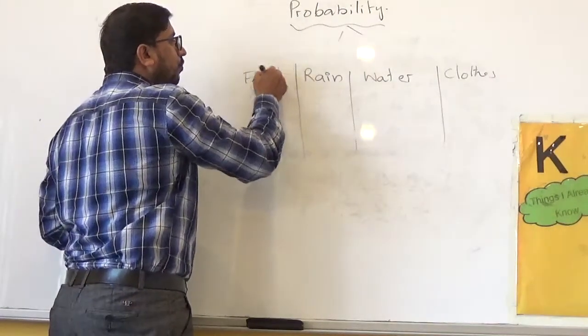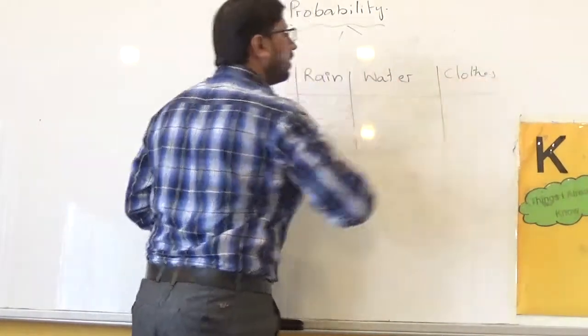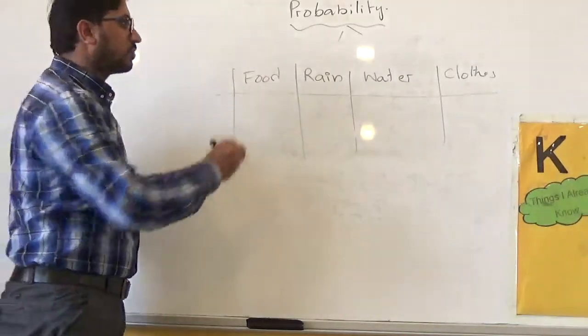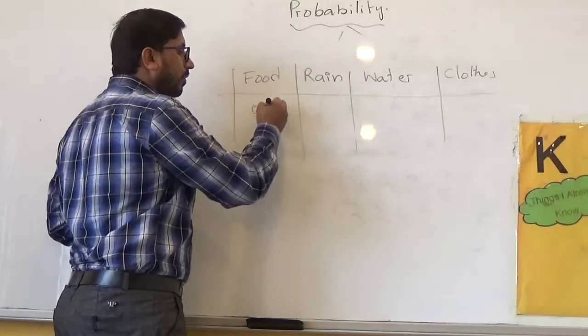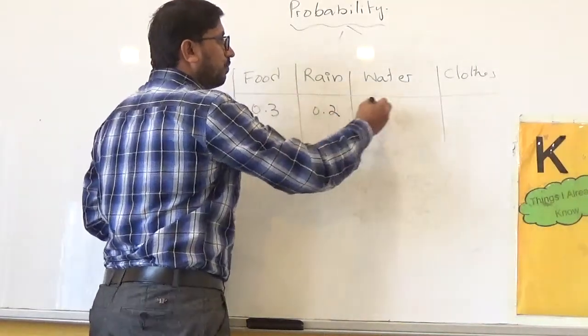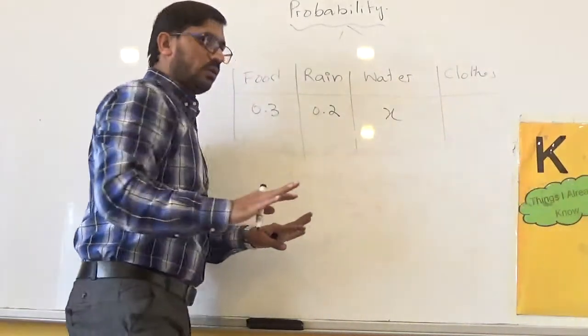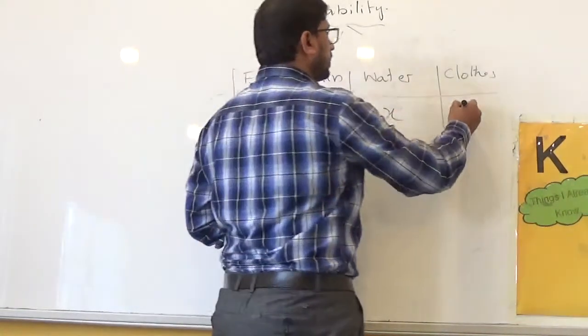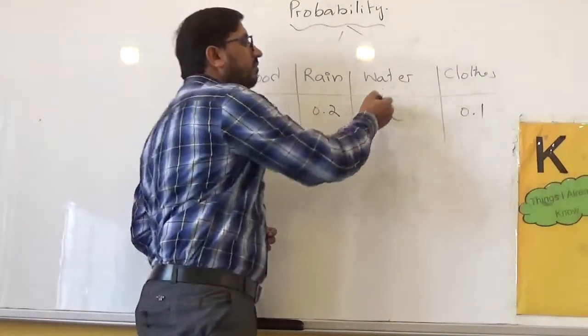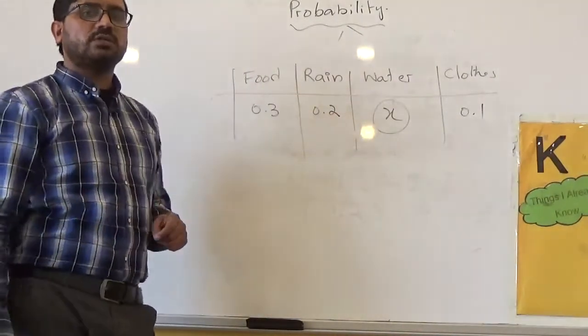We have 4 different items, and we have been given the probabilities for all these items in decimal form. Suppose the probability of food is 0.3, the probability that it would rain is 0.2, the probability of water we don't know, and the probability of cloth is 0.1. How can we find the missing probability, which is water?